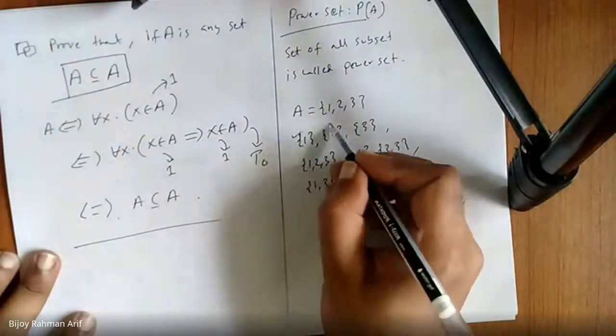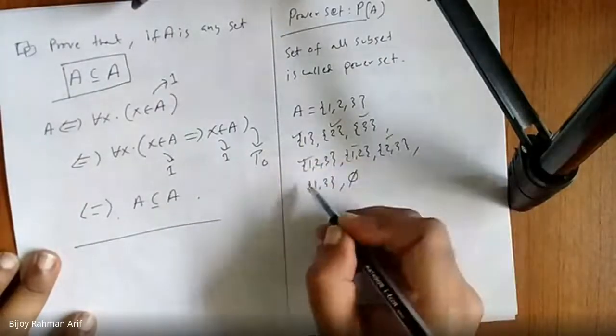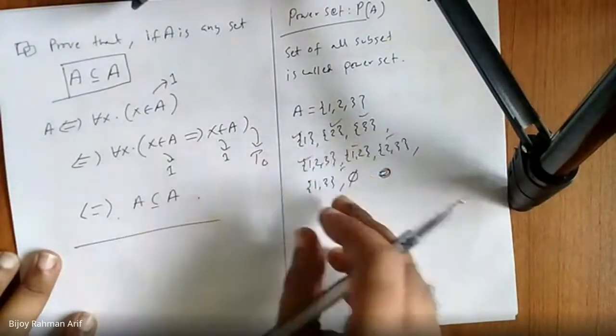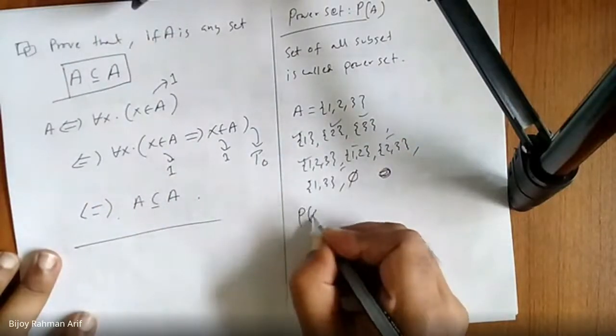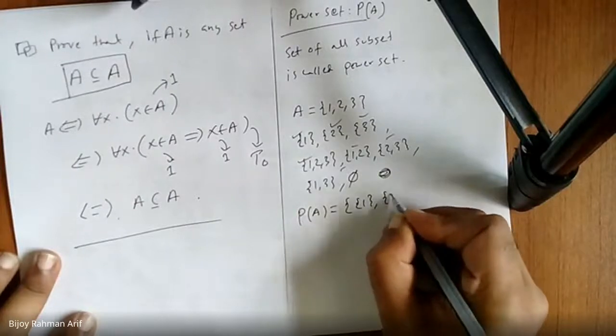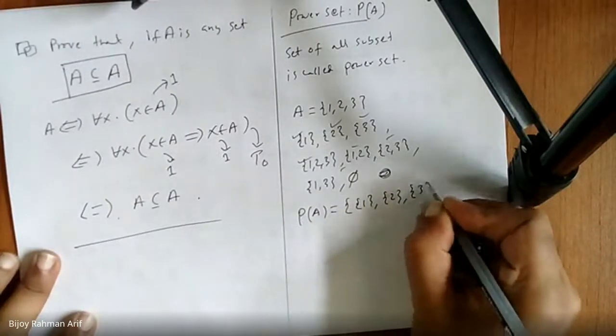So how many are there? 1, 2, 3, 4, 5, 6, 7, 8. So there are 8. If you make a set of all these subsets, then you get the power set.